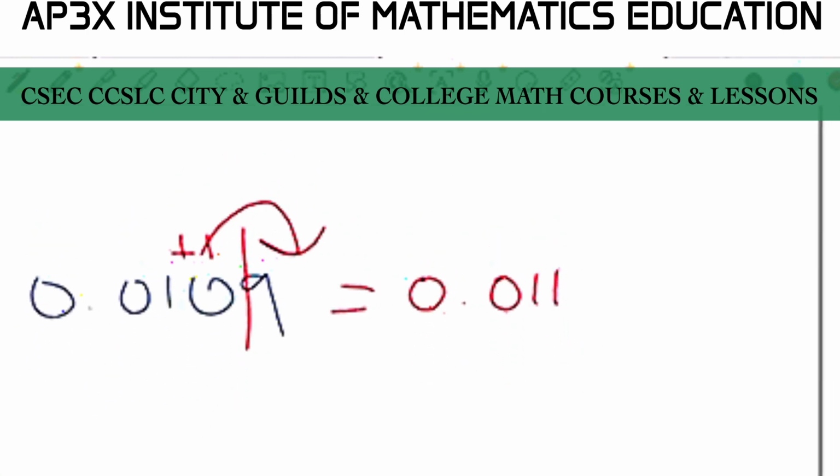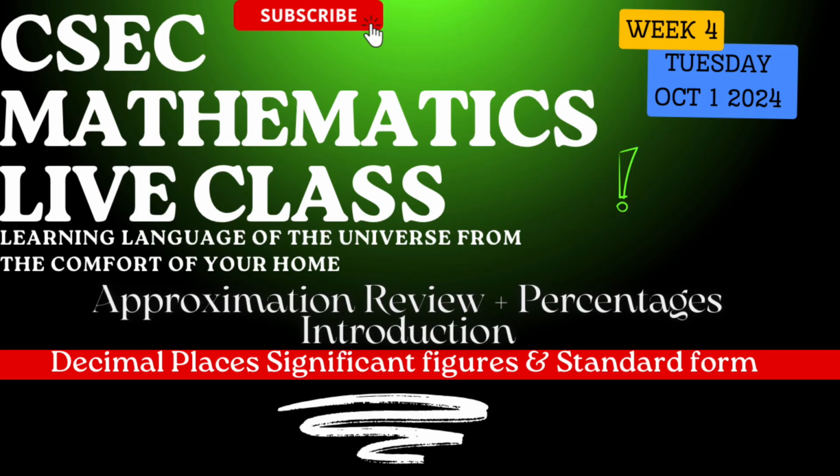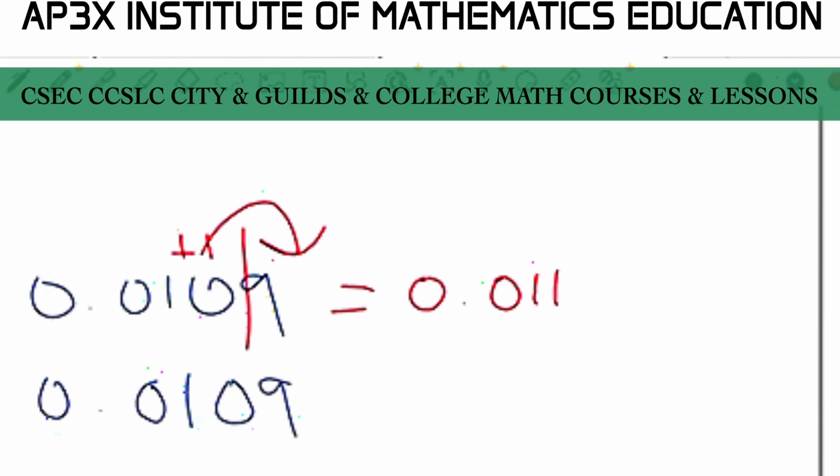All right, and if we take that same number once again, 0.0109, we're going to round this off to 1 significant figure. Remember, in our live online session, a link to which is pinned in the comments, the approximation and decimal places class, we discussed the importance of understanding when 0 is significant versus insignificant.